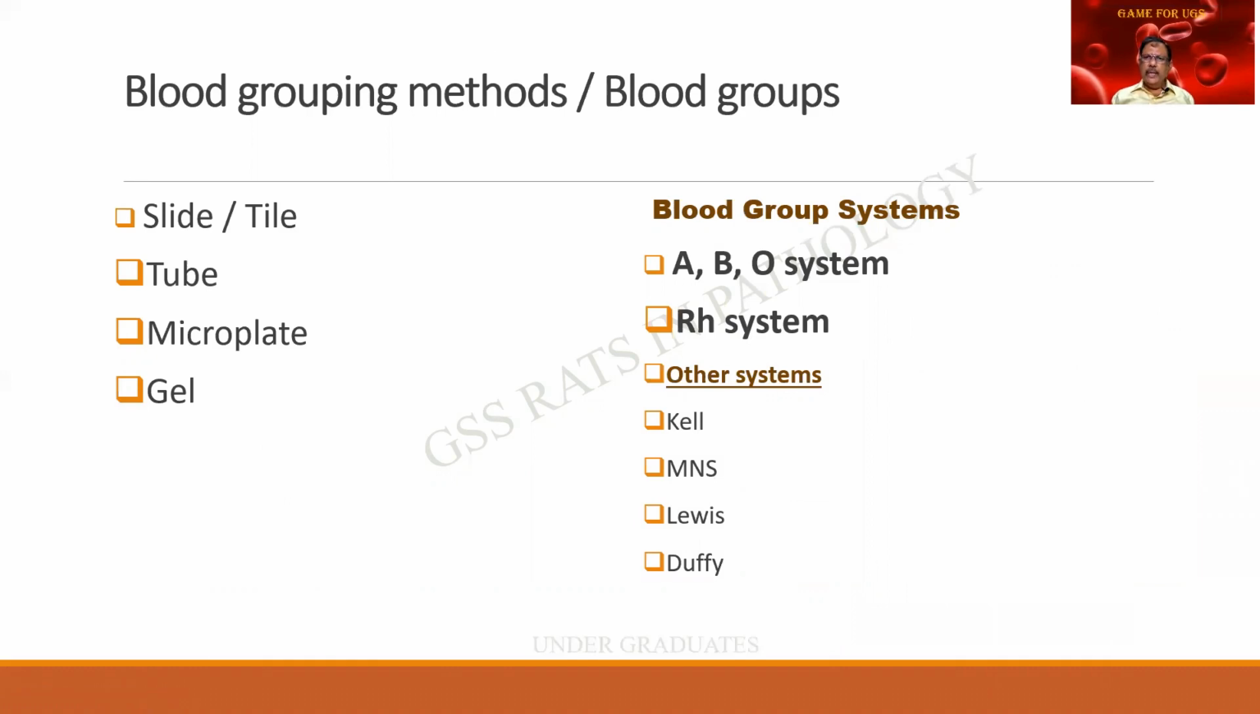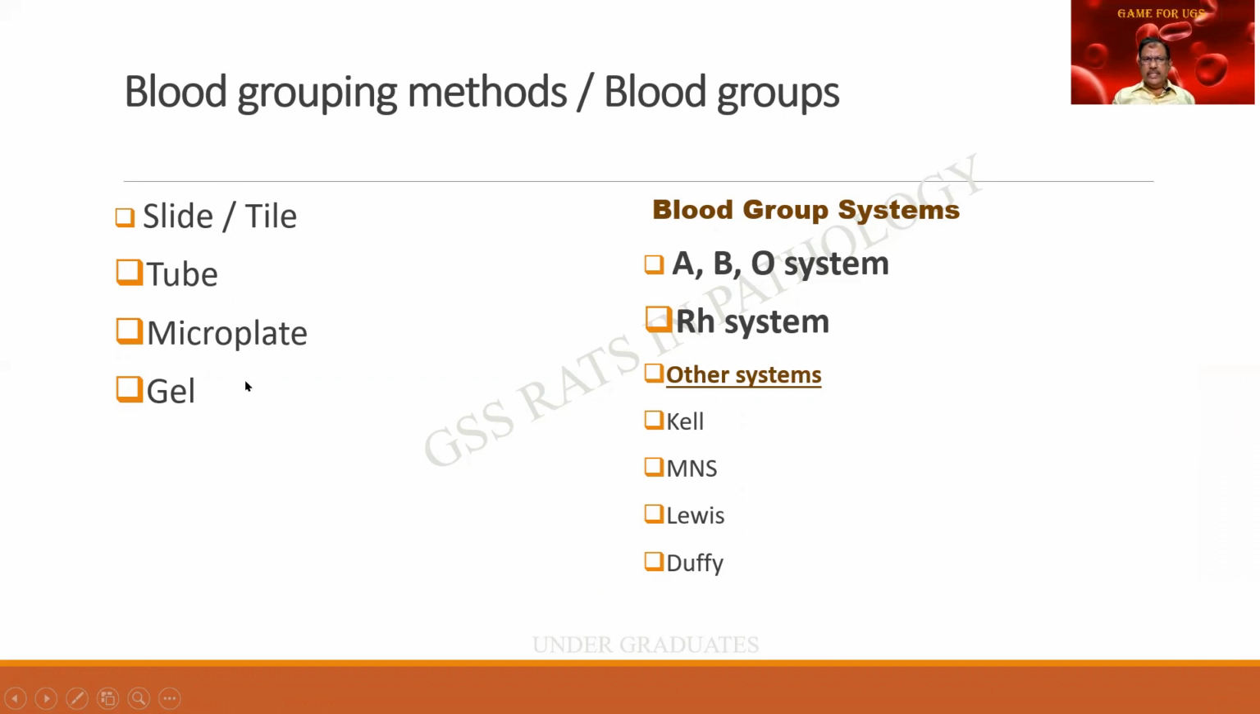What are the different blood groups? And immediately the student answers slide, tube method, etc. These are the blood grouping methods. The blood grouping methods are either the slide, otherwise called the tile method. In the examination, we will be given the tile. Tube method, microplate method, gel method, and there is another method called the solid method.